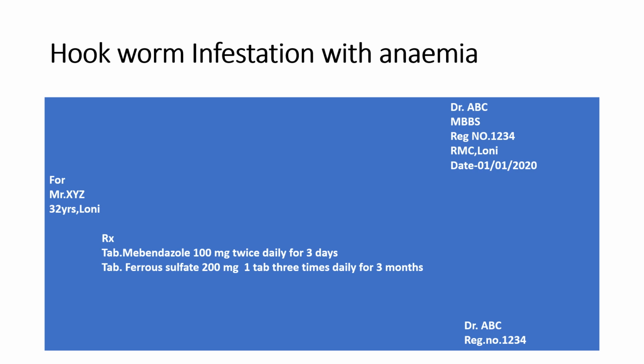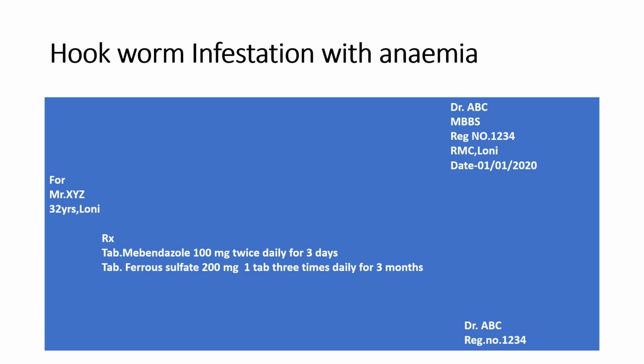In that situation, first you have to treat roundworm infestation, because whenever you give a drug for hookworm infestation, this drug may irritate the roundworms, causing their migration or aggregation into ball-like masses.